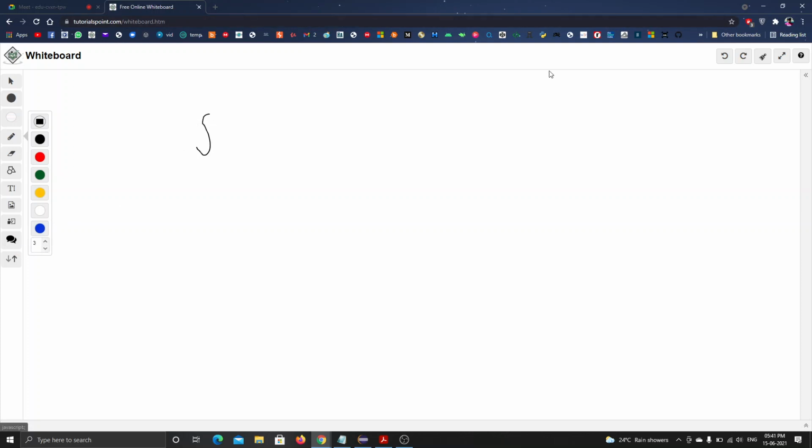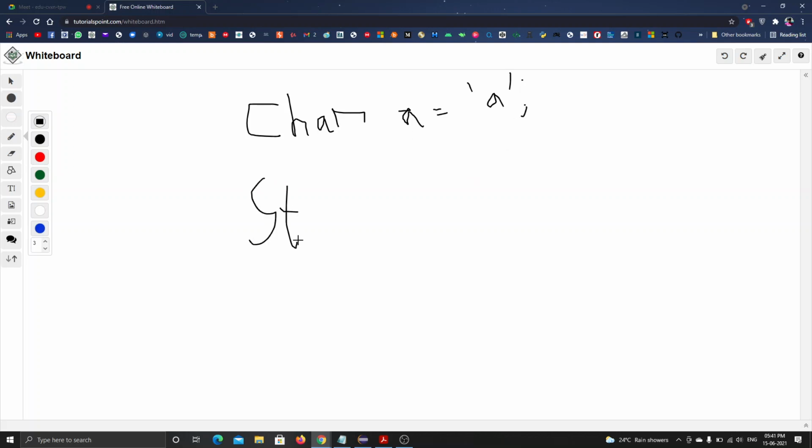Because if I write char, right? What does char mean? It only stores a single character, a single variable, like this. It only stores a single a or some letter inside it, only a single one. If I use string, I can store my whole name.